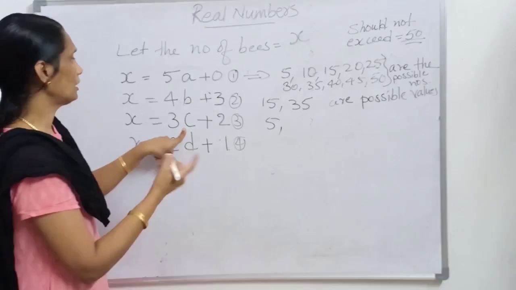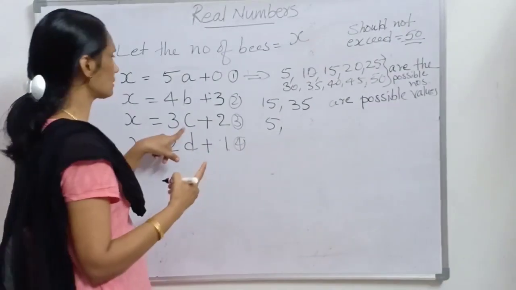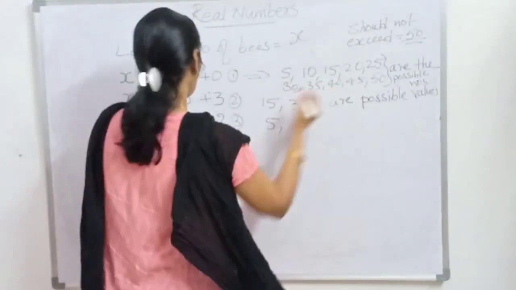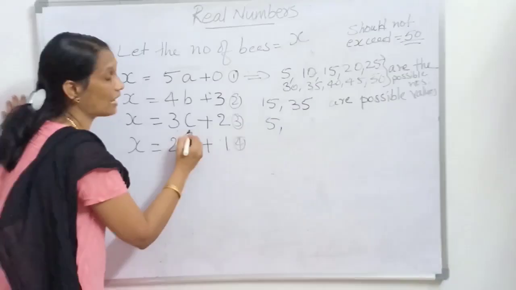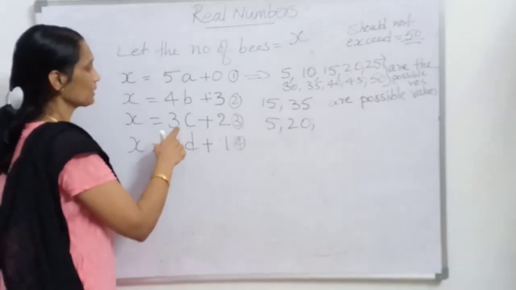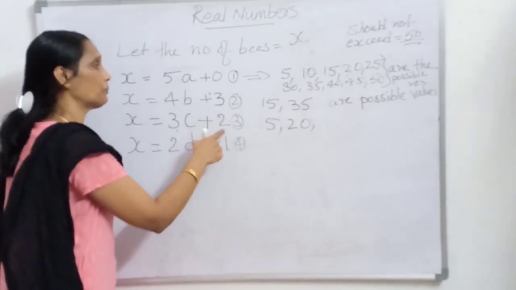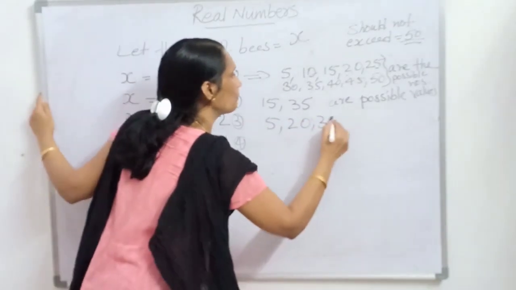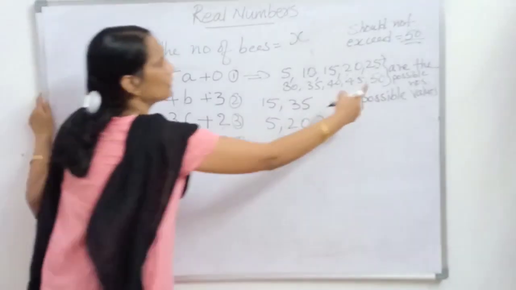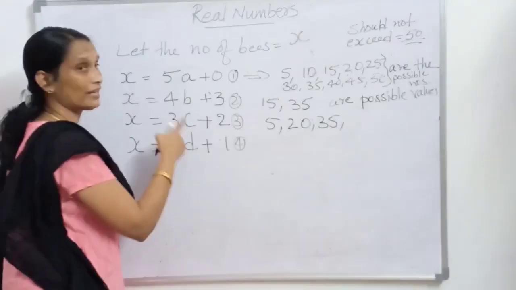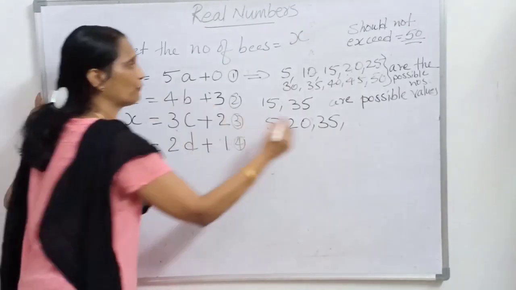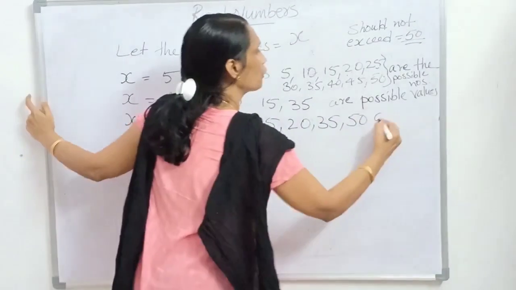Again, can it be 10? 3 2s are 6, no. 3 5s are 15, 3 6s are 18. Yes, 20 can be possible: 3 6s are 18, 18 plus 2 is 20. So 20 is a possible case. 3 11s are 33, 33 plus 2 is 35. This is also a possible condition. Again, any more numbers? Yes, 50 can be possible, because when there are 16 bees on each flower, 3 16s are 48, 48 plus 2 is 50. So these are the possible values.